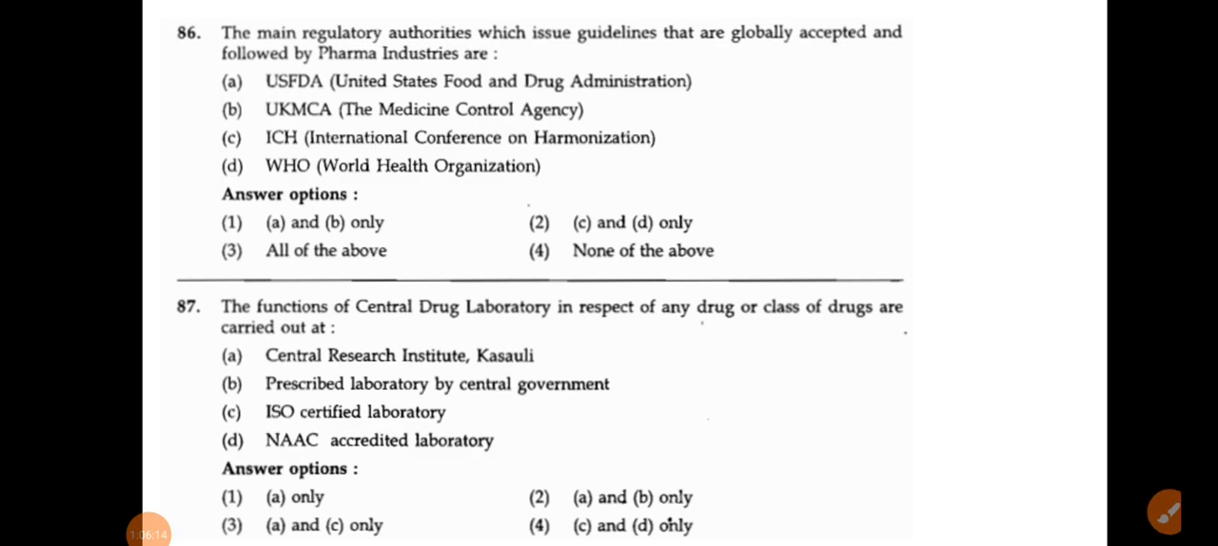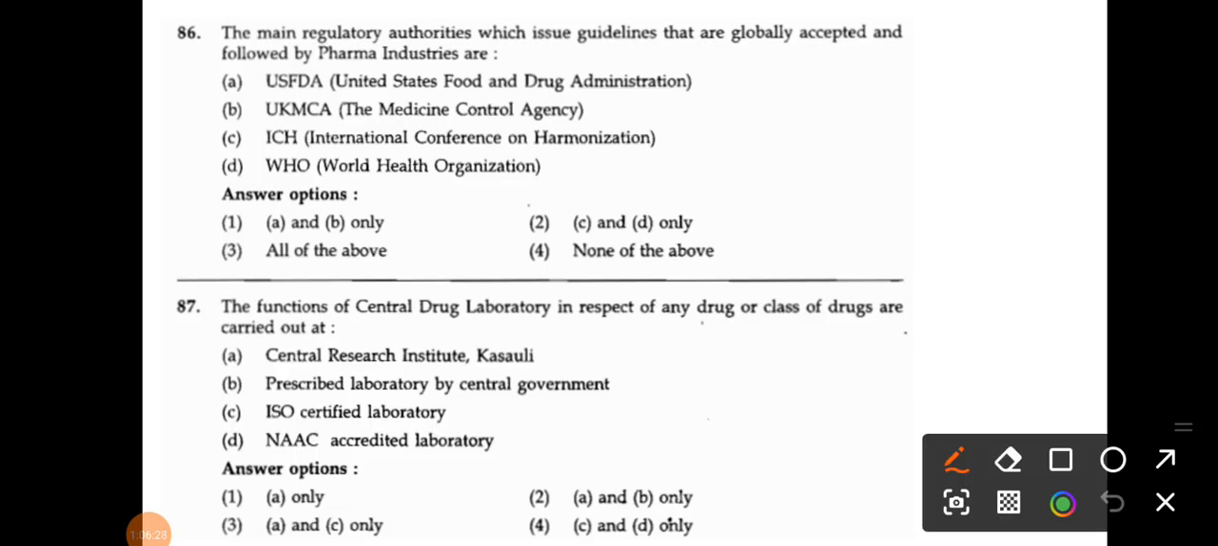The main regulatory authorities whose guidelines are globally accepted and followed by the pharma industries are the US FDA, UK MHRA, ICH and WHO. So these are all very important. That's why the answer is all of the above. Question number 86, answer is all of the above.